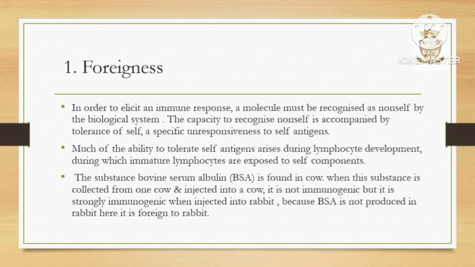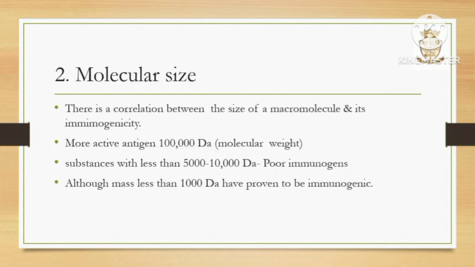BSA is collected from one cow and injected into another cow. The BSA is not immunogenic because BSA is already present within the body of the cow. But when it is injected into a rabbit, it is strongly immunogenic because BSA is not produced in rabbit. Here it is foreign to the rabbit. That's all about the first factor, foreignness.